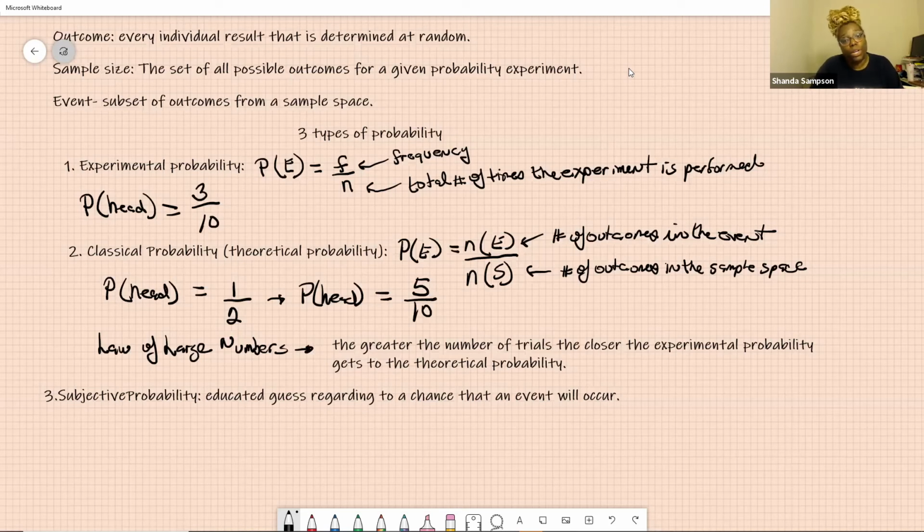Now she goes to her doctor. Oh my God, I think I got COVID. And the doctor says, no, you don't. You just got a cold. That educated guess is subjective probability. It is an educated guess by someone in that field, in that area, educated to make that guess.